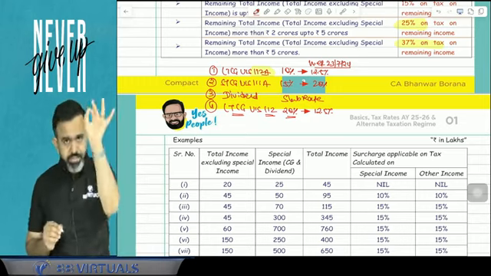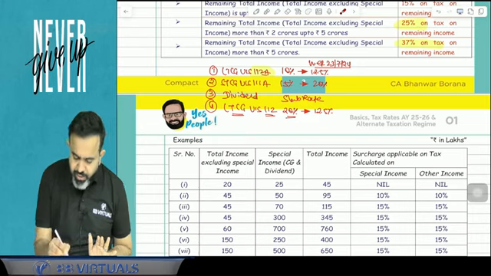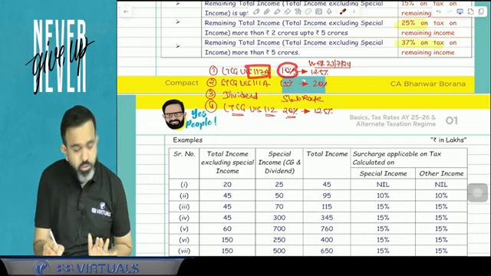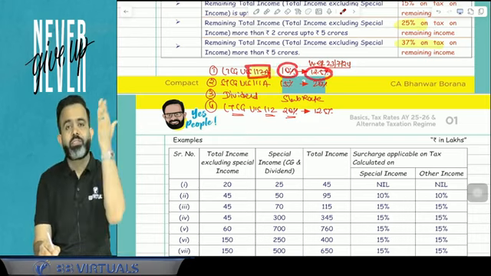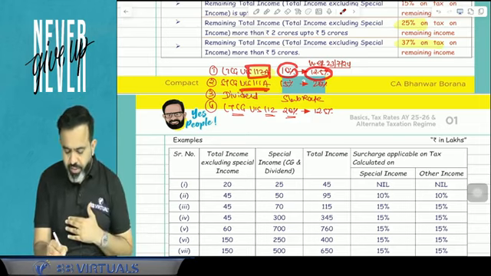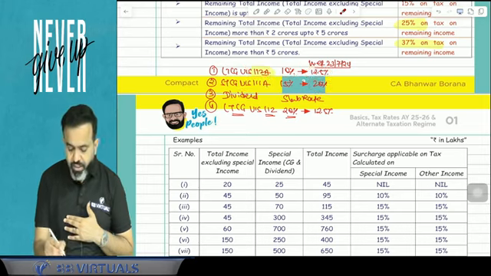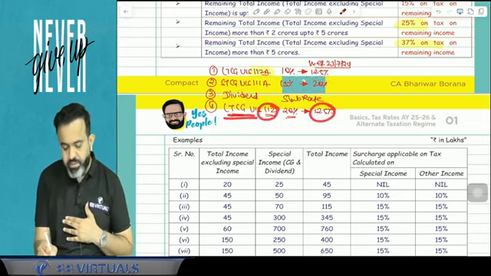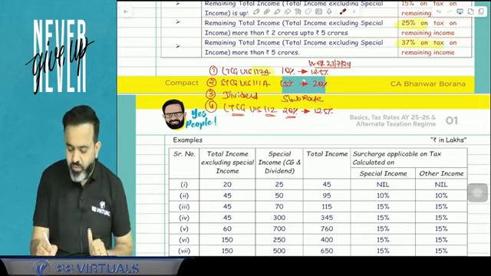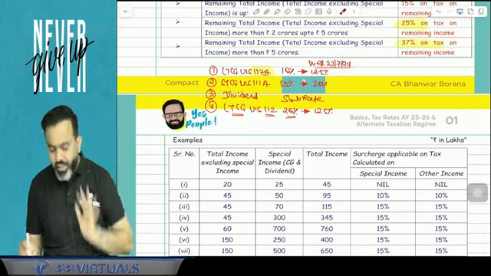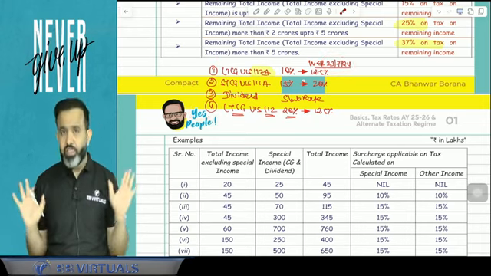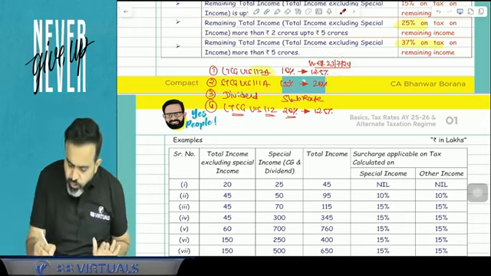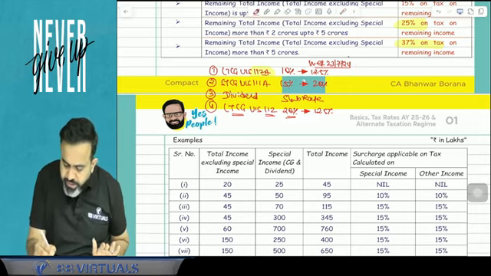So here, this is the tax rate. Long-term capital gain 112A was earlier 10%; now it is 12.5% in excess of 1,25,000. Short-term capital gain 111A is taxable at 20%. Dividend is taxable as per slab rate only. And LTCG 112 is now taxable at 12.5% with effect from 23rd July 2024. This income I will call special income. In case of this special income, obviously this is the tax rate.